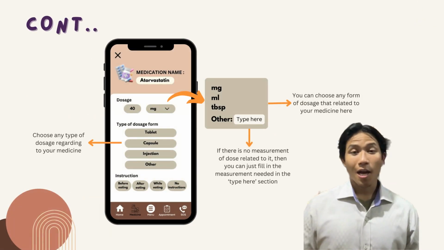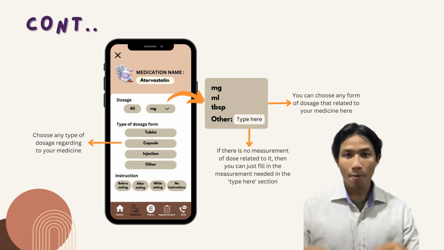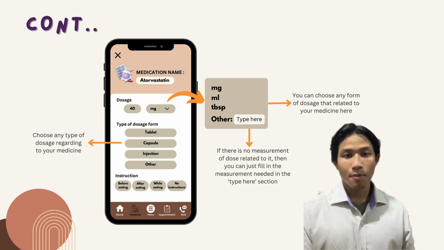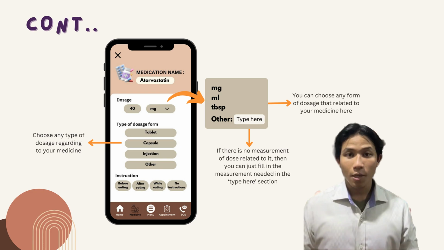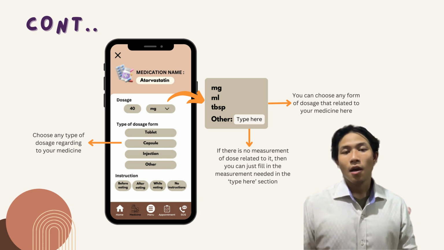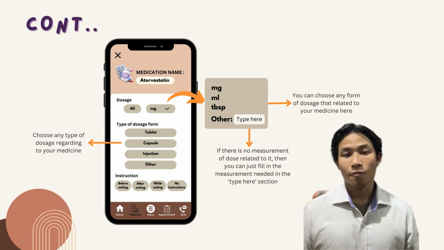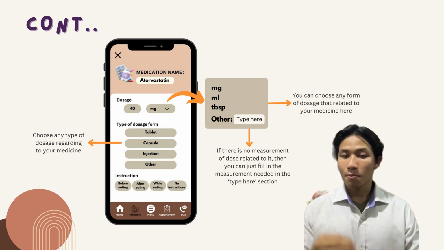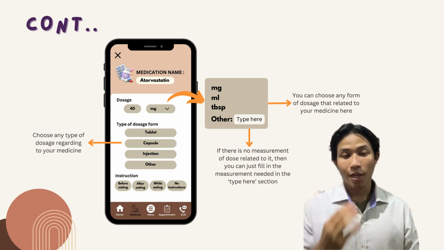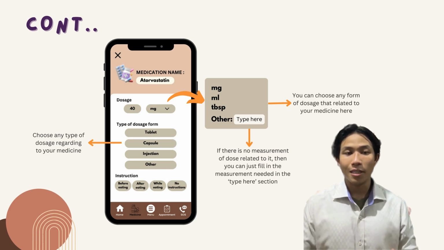Alright, so after the user has picked their medical name, in this case maybe the medical name is atorvastatin, they can pick the dosage of the medicine. So they say 40 milligram. If you are not in milligram, you can choose either milligram, milliliter, or tablespoon.